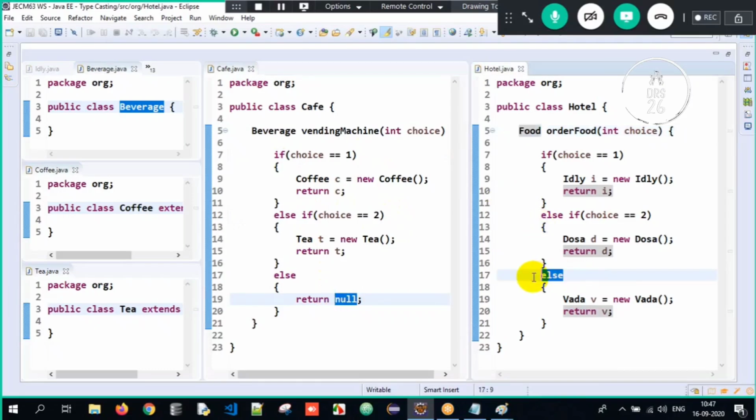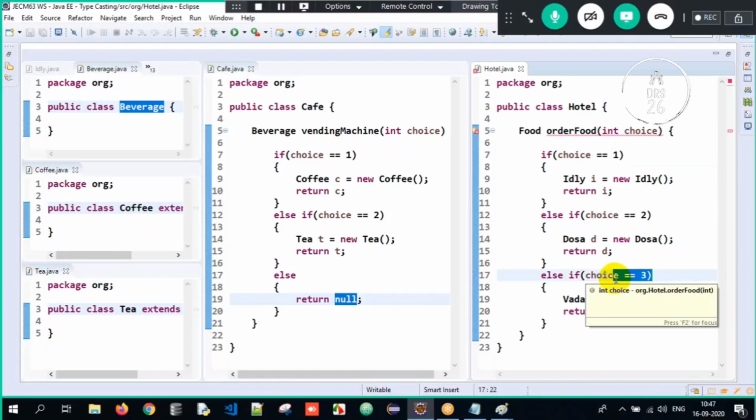But here, you can also write else if the choice is equal to 3, return vada. Then even this method will give an error. Why? If it is 1, idli. If it is 2, dosa. If it is 3, vada. What if it is 10, 20, 30? There is no return statement at all. So you have to tell return null here. If none of the above conditions satisfy, you have to return null.